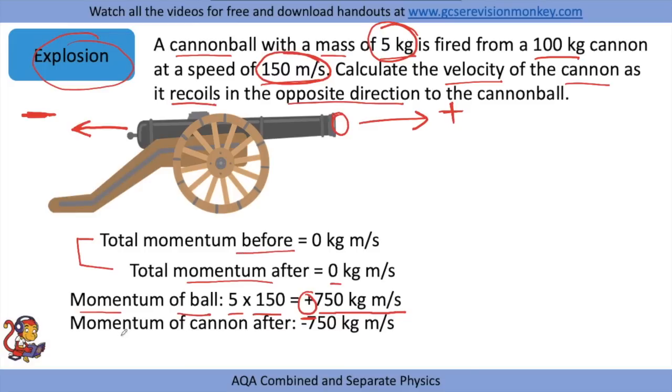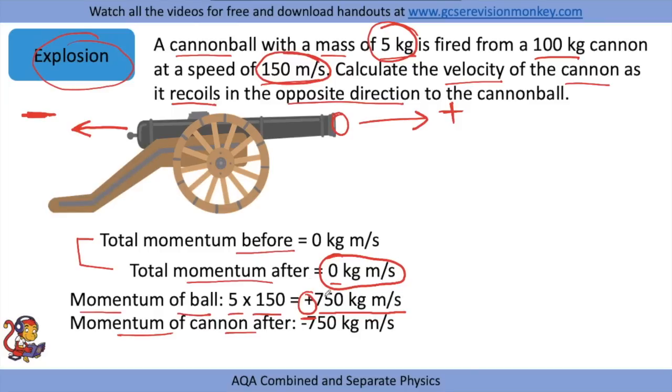So the momentum of the cannon afterwards, we know, must be minus 750. And we know that because total momentum afterwards must be equal to 0 because of the conservation of momentum.